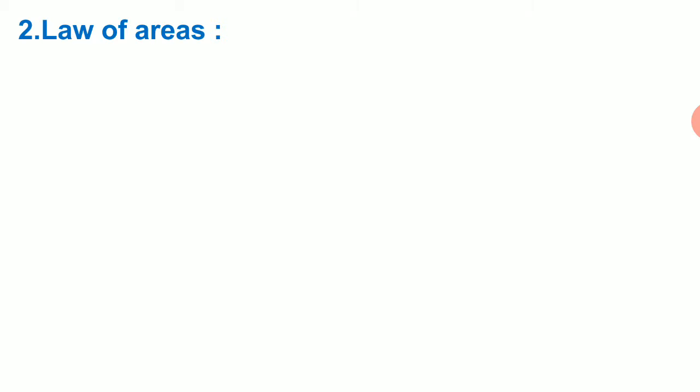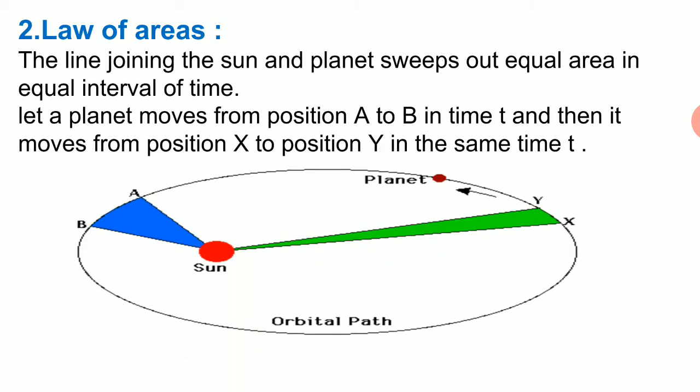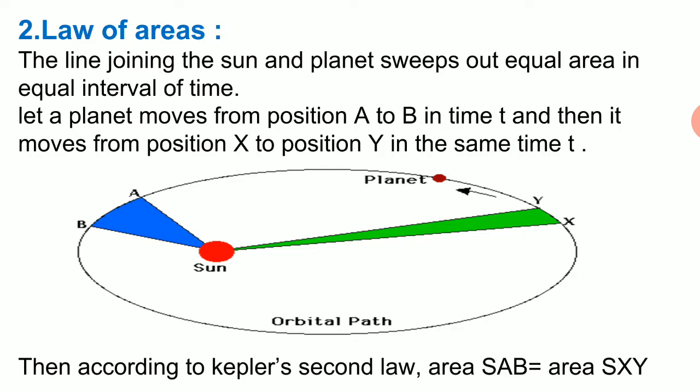So in this we discussed the law of areas. Now, what we are concluding from this is that the velocity of the planet revolving around the sun is not uniform, but changes, and it changes in such a way that the planet sweeps out equal area in an equal interval of time.